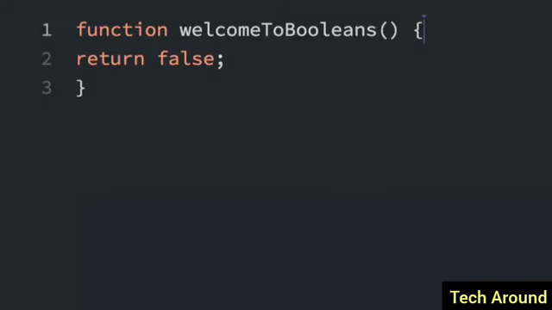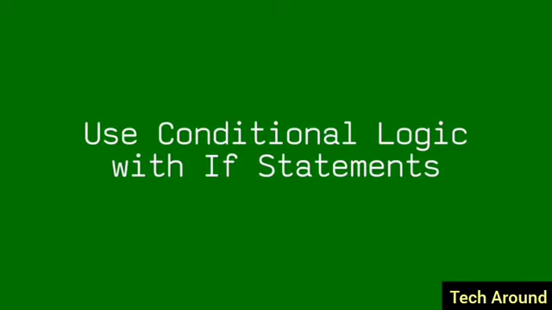Booleans are another data type in JavaScript. There are only two values, true or false. They're basically little on-off switches where true is on and false is off. They don't use quotation marks around the Boolean. See, it just says return false. So this is a function here, it should be indented, where it's just going to return false when you call this function. It could also be true, so we could return true. You can use true and false in more places than just function returns, and we'll be talking more about that later.